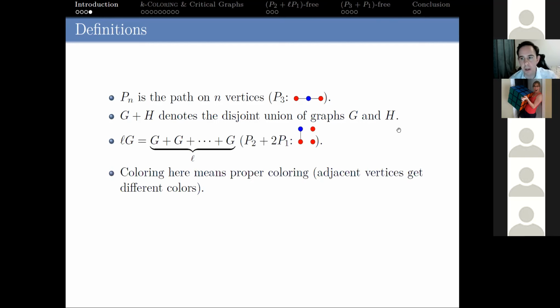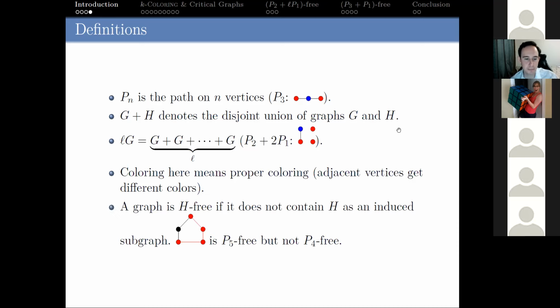Again, basic stuff, but just to make sure we're all on the same page. Coloring is just a proper coloring, right? No fancier coloring than that. Adjacent vertices receive different colors. And another one: a graph is H-free if it doesn't contain H as an induced subgraph.